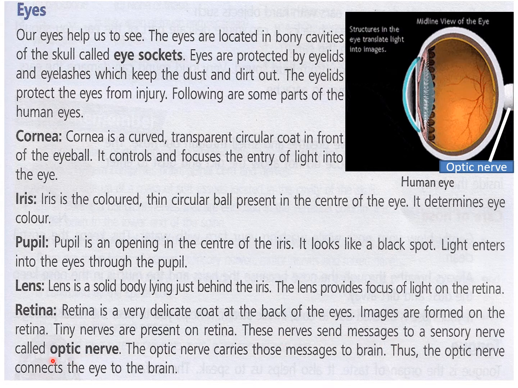The optic nerve carries those messages to the brain. Thus, the optic nerve connects the eye to the brain. So this optic nerve is a very important nerve. You have to remember the name, and whatever is connected to the eye, we call it ophthalmologist or optician. You know where we get the specs, we call it optician. Then ophthalmologists are the eye surgeons. So all these words connected to the eye start with optic. Okay, so you can understand why this nerve is called the optic nerve, because it connects the eye to the brain.